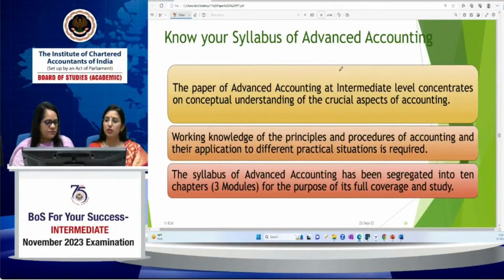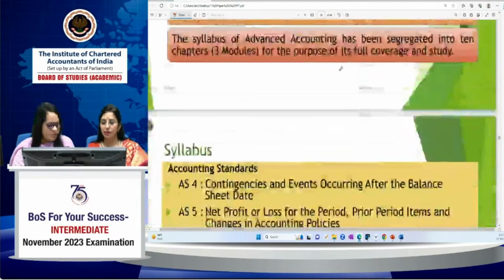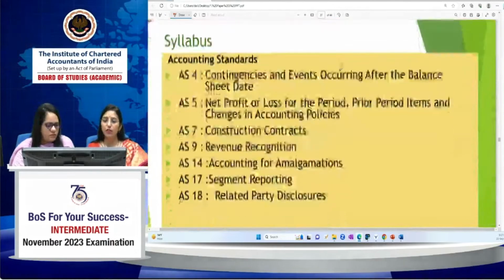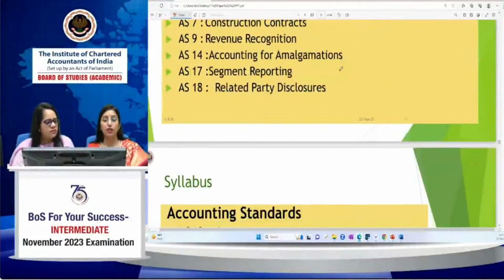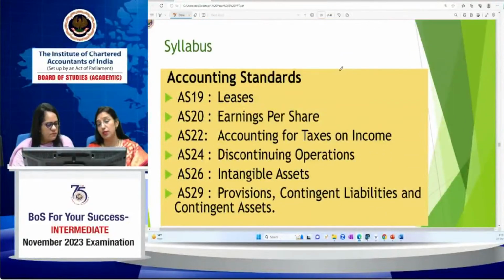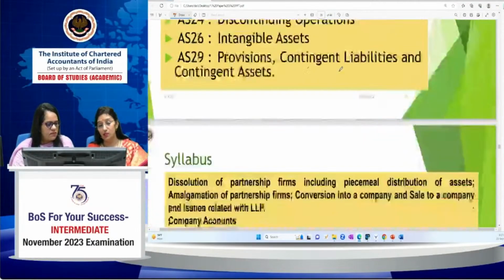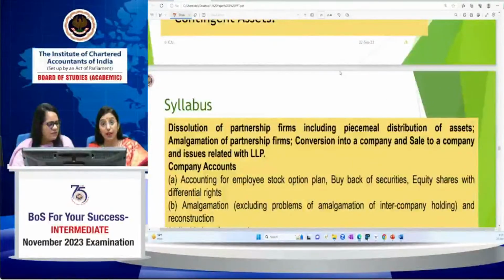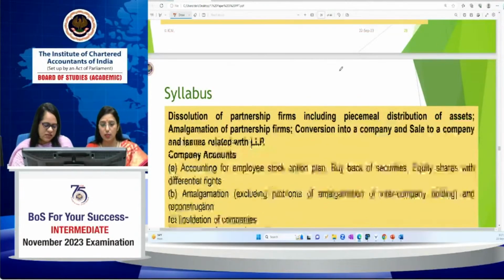Now moving towards this PPT, we have already covered the syllabus. We have already covered AS 4, 5, 7, 9, 14, 17, 18, 19, 20, 22, 24, 26, 29, 13 years which are covered in this paper. And we are already aware that all this syllabus is divided into 10 chapters and the 10 chapters are divided into 4 sections. For all the 4 sections, the weightage we have already discussed.